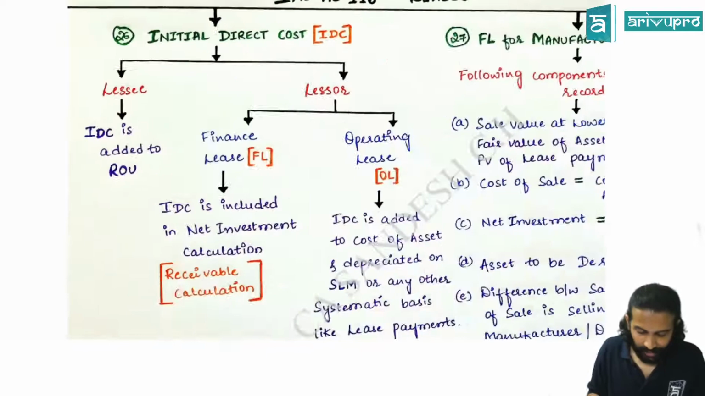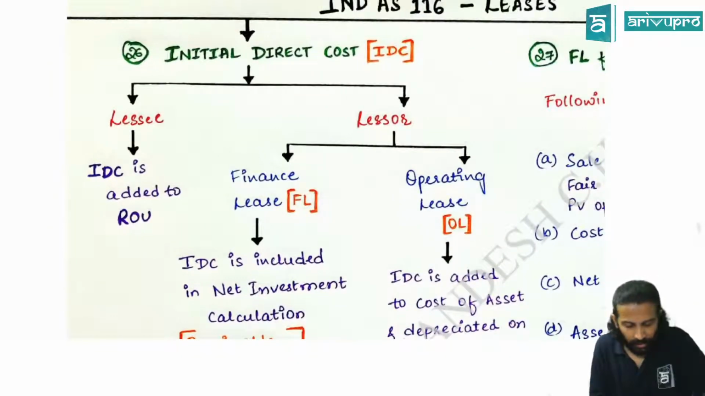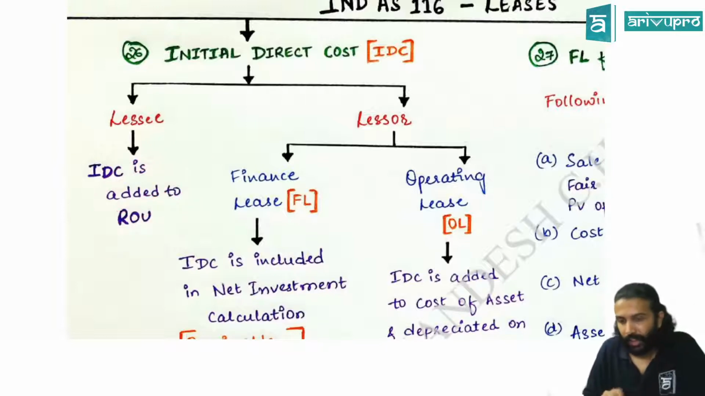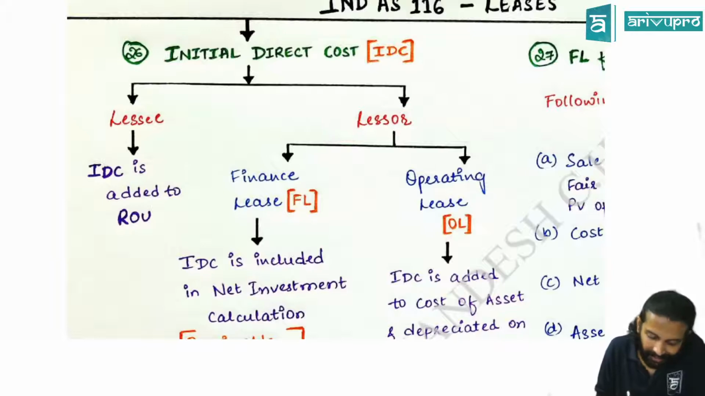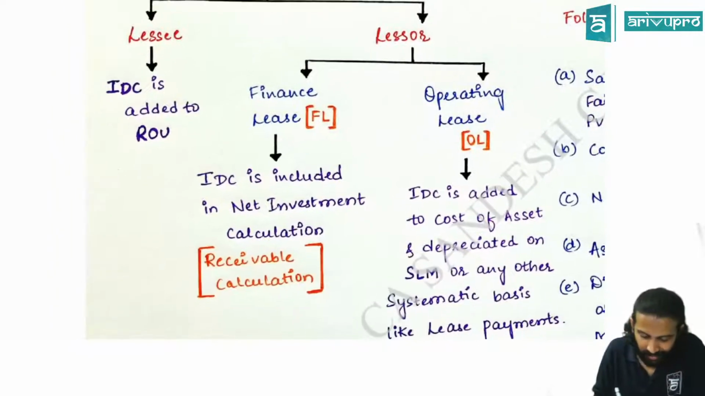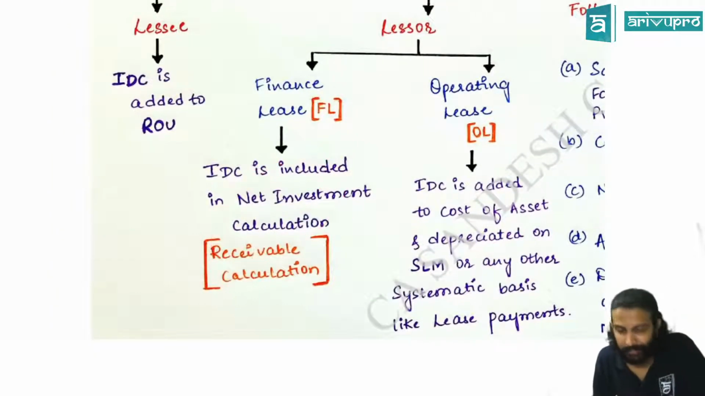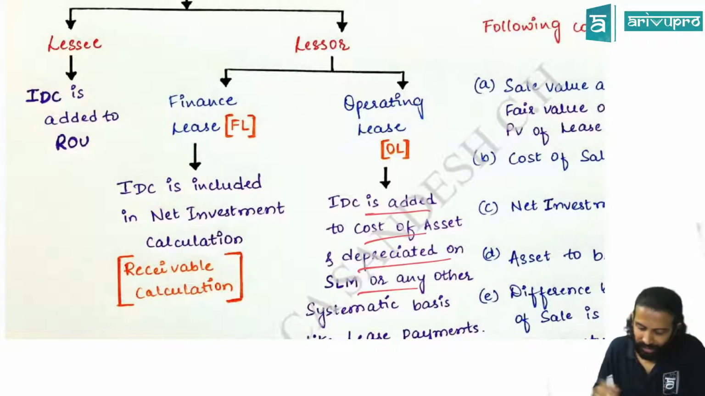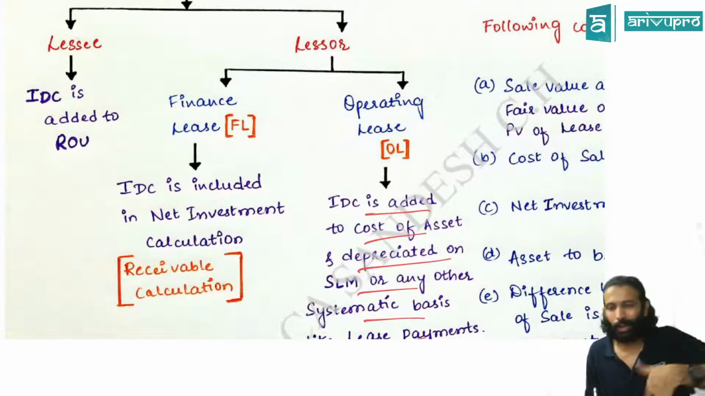Next, we had the separate chart for IDC. If IDC is incurred by the lessee, the lessee will add it to the cost of the asset, which for him is ROU. However, if IDC is paid by the lessor and it is a finance lease, it will be considered part of the net investment calculation, which we call the receivable. However, if IDC is incurred by the lessor on an operating lease, it is added to the cost of the asset and depreciated on a straight-line or any other basis, like the lease payment. Whatever you do for lease payment, the same thing you do for this also.